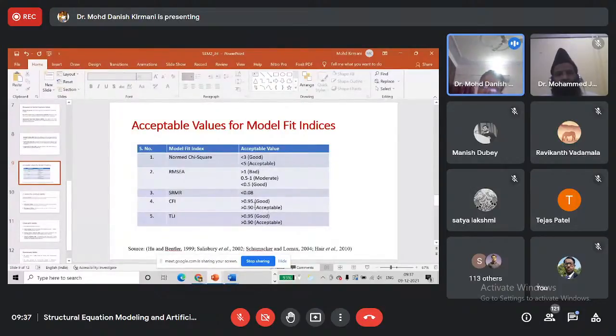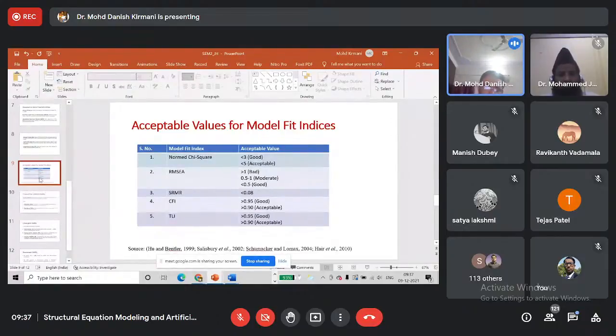But the best situation is when we get a value greater than 0.95. Similar values for TLI. 0.95 is the best situation. Our model fit will be good. But we can still accept it if it is between 0.90 and 0.95. These are the references from where I have taken this information.